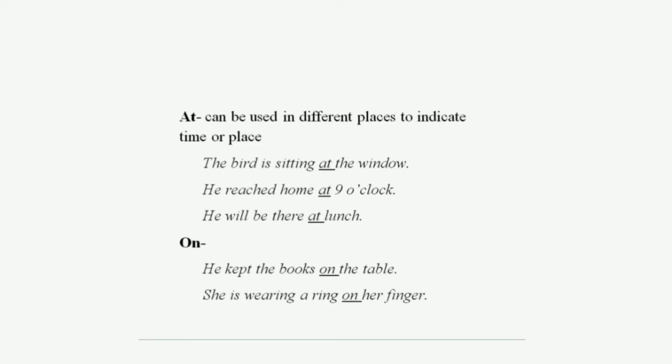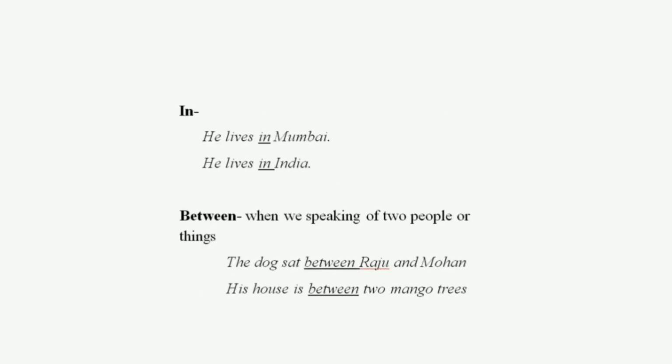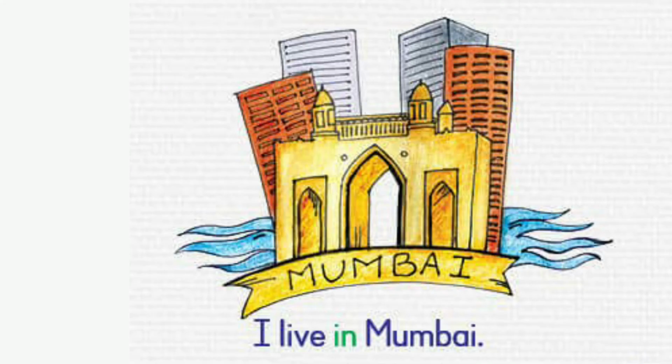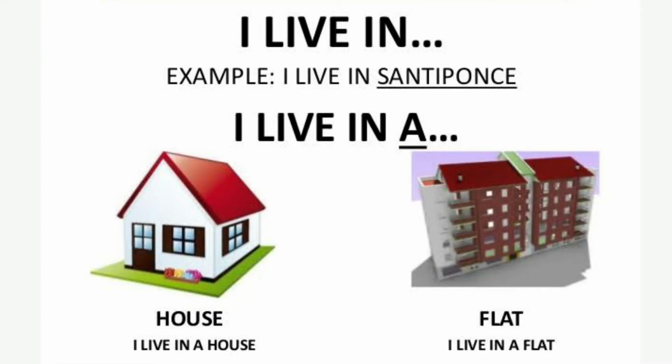And now let's see in. In we use where we are mentioning big cities or countries. There we use in, not at. At we use for a small village like that. He lives in Mumbai. He lives in India. For big cities and countries we use in.